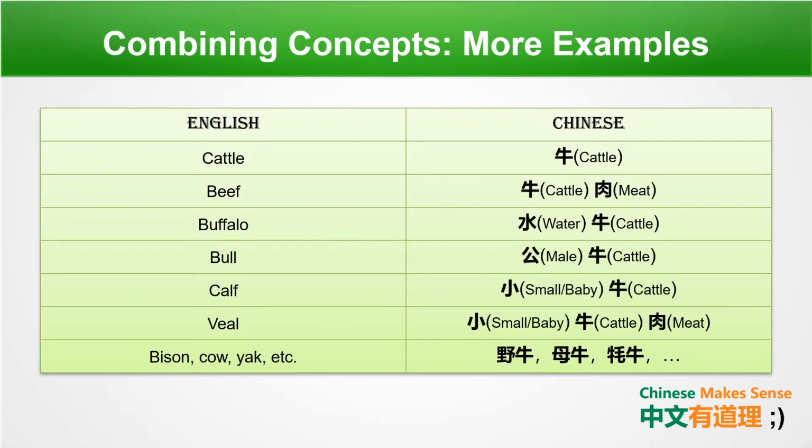Assuming you don't know the meaning of certain English words such as cattle, beef, and buffalo, it can often be hard to guess by just looking at the words. Chinese, on the other hand, combines certain characters, which makes it easier to guess their meaning. For example, 牛 meaning cattle and 肉 meaning meat combined to make 牛肉, or in other words, beef.